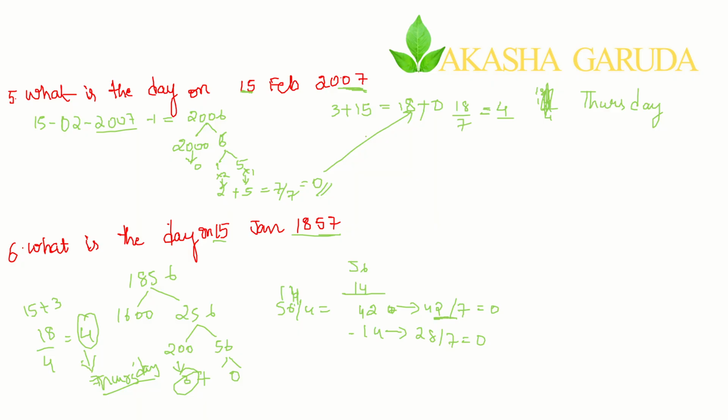Now let me see whether this particular answer is correct or wrong. Just let me check. 15th Jan 1857. Just a second, let me see. Yes, it is correct. You can go for any date, no matter what date it is, what era it is, what period it is. You just apply this particular concept, you will definitely end up with the correct answer.